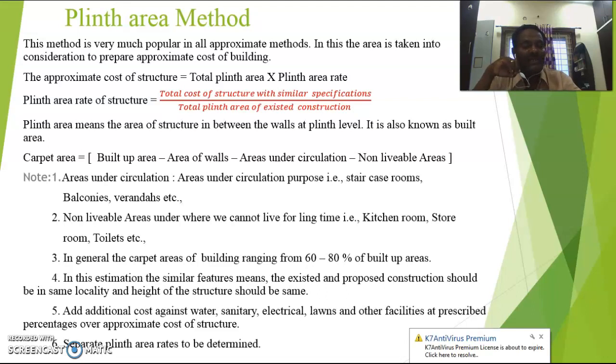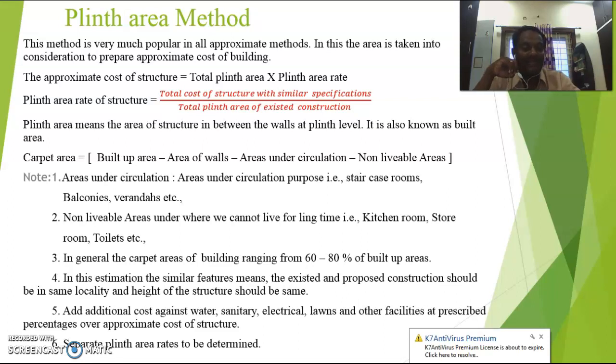Next, the third one. In general, the carpet area of a building ranges from 60 to 80% of the built-up area. That's very, very important. As the sophistication of the construction increases, your carpet area will decrease. Why? Because we provide so many lavish walls, and the lavishness of the balconies and staircase rooms increases. Automatically, the carpet area value decreases. As the lavishness decreases, your carpet area increases. It's an inverse proportion. Lavishness increases, carpet area decreases. Lavishness decreases, carpet area increases.